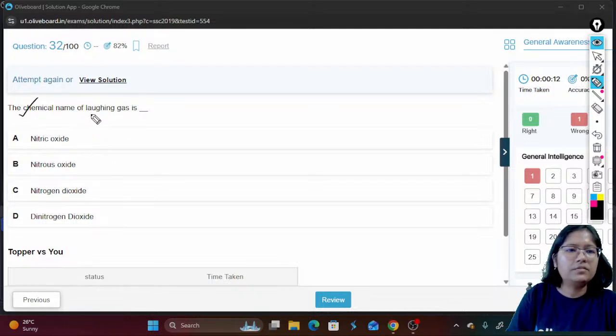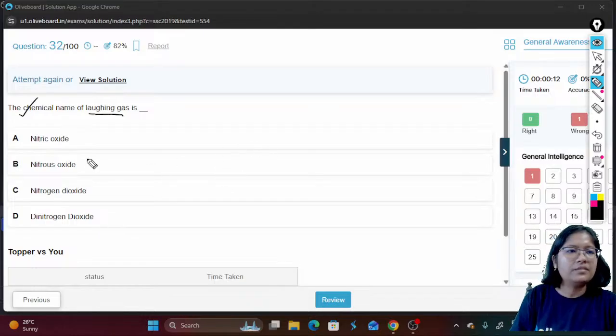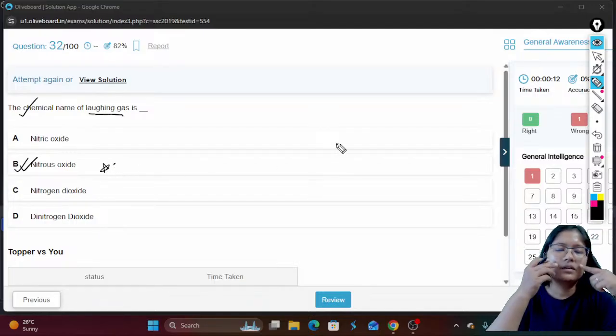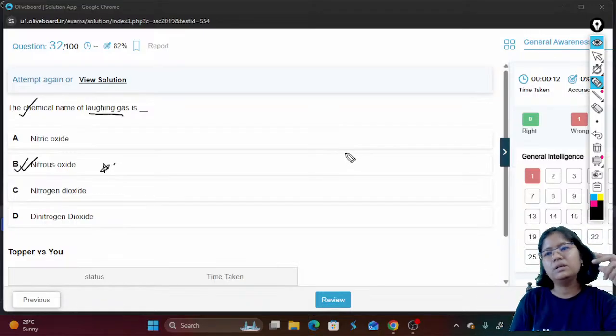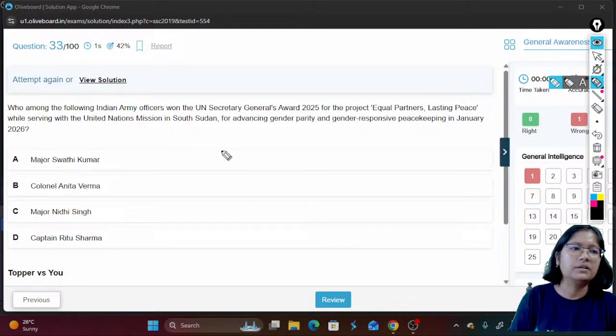The chemical name of laughing gas. Chemistry in everyday life, you can see this question is very common. What does the dentist use? Laughing gas means which one? It is nitrous oxide. It is not out of happiness that the people are laughing. The name is laughing gas, but it will irritate the mouth and people are forced to keep their teeth out, and that is why it is called laughing gas. It's not like the happiness laughing that people are laughing.